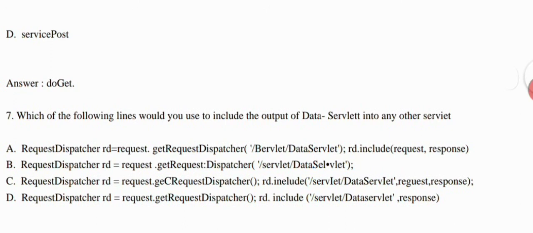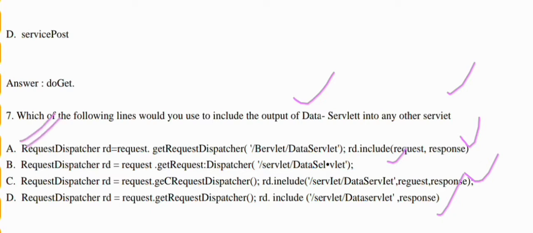Here the next question is defined as: which of the following lines would you use to include output of the data servlet into any other servlet? Okay, so they are giving four options. Option A, B, C, and D, and the correct answer is option A, because in option A we include the data servlet into another servlet. So we use this command: RequestDispatcher rd = request.getRequestDispatcher("/servlet/DataServlet"); rd.include(request, response); Okay, so this is your correct option for this question.